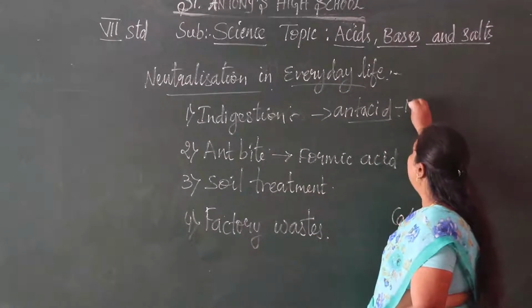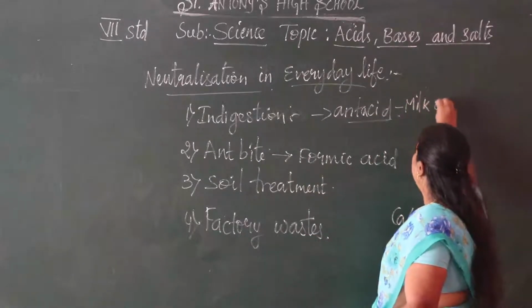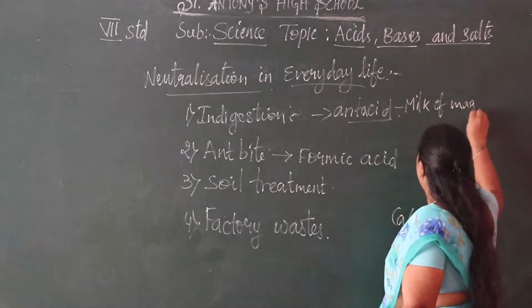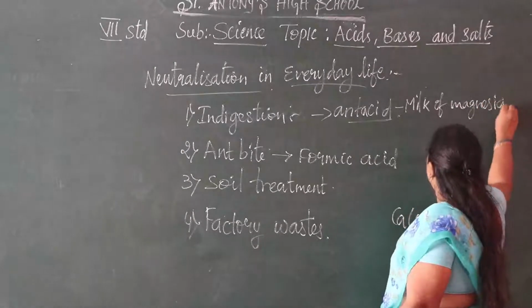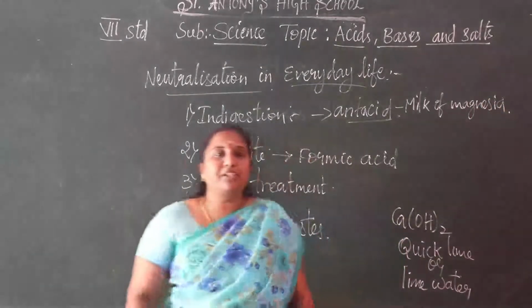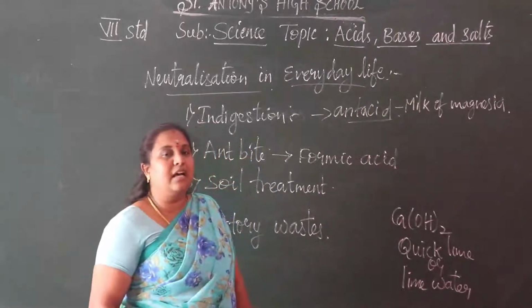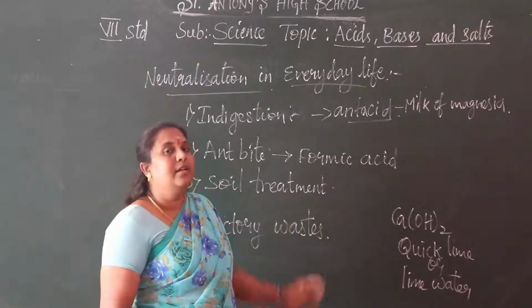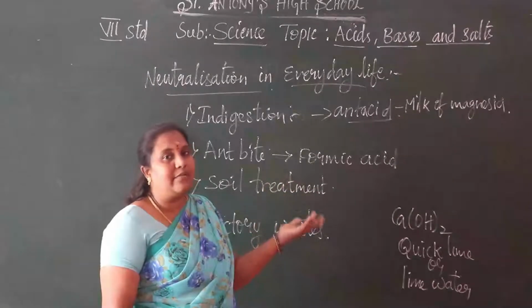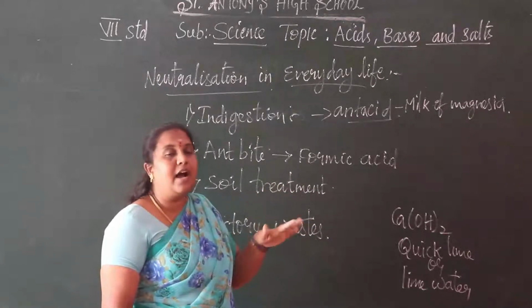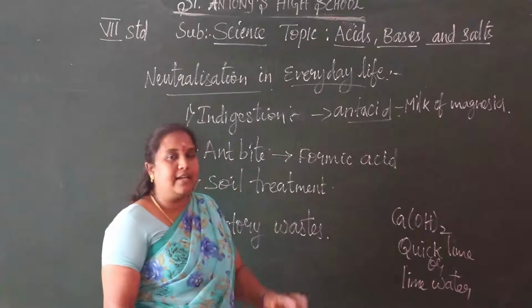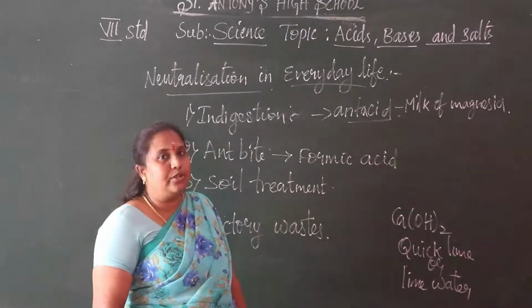Milk of magnesia is a base substance in nature. This reduces the acidity in our stomach, that is, it reduces the hydrochloric acid in our stomach, and it increases the digestion process.